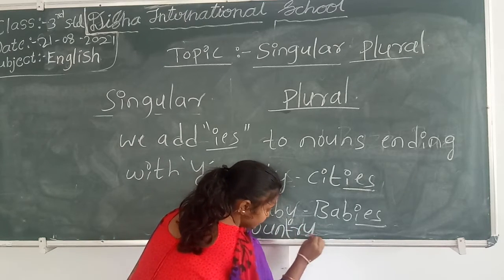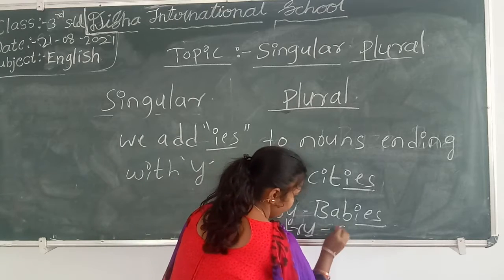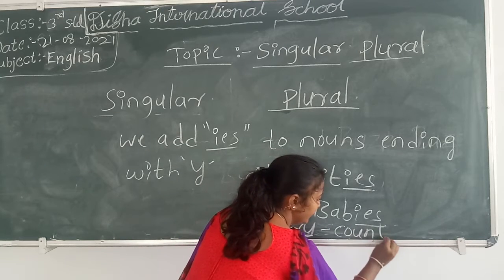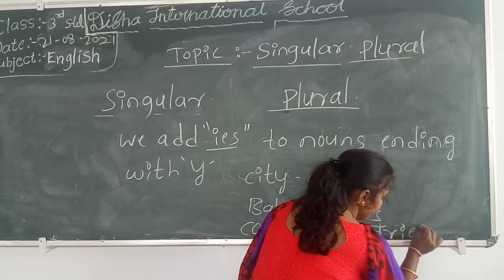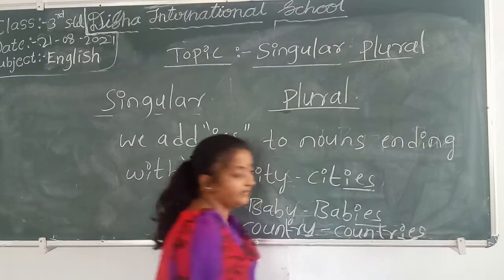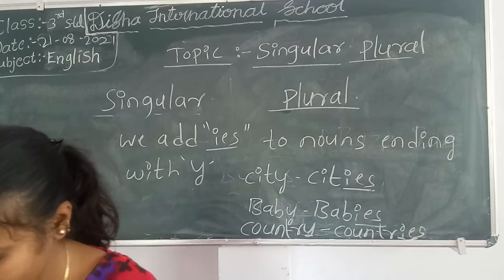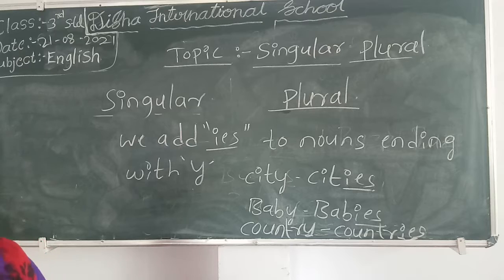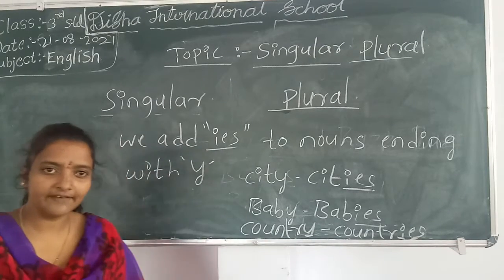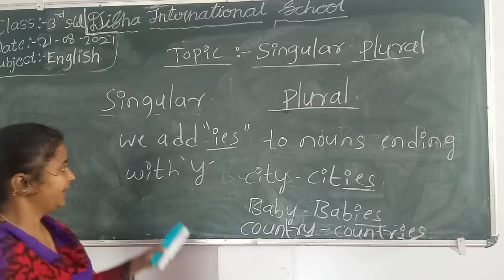COUNTRY, country. COUNTRIES, countries. Very good, children. You did a great job. Understanding everything? Okay.